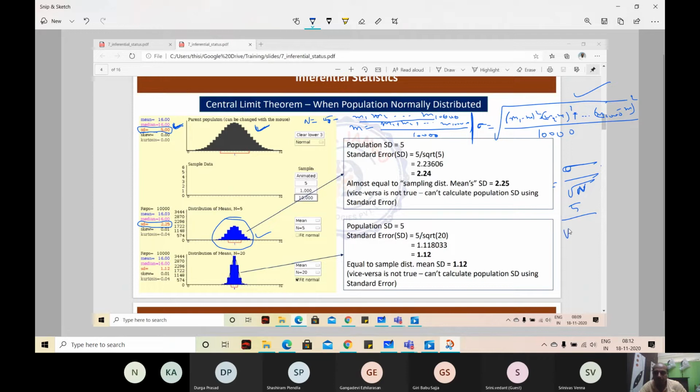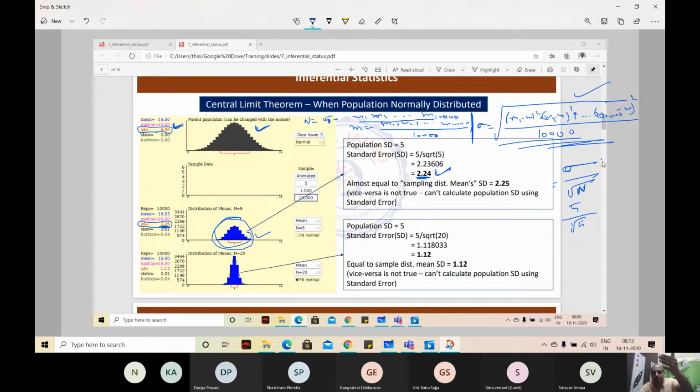5 by square root of n. What is n here? 10,000, right? No, n is the sample size, square root of 5. Sample size on this data set is 5, right? So that is square root of 5. When I calculated, I got 2.24. Is it approximately equal to this one? This one is calculated using the original standard deviation formula. This number is calculated using the central limit theorem's formula.